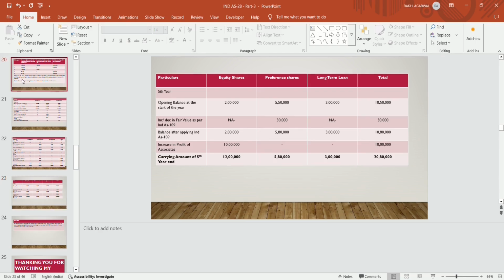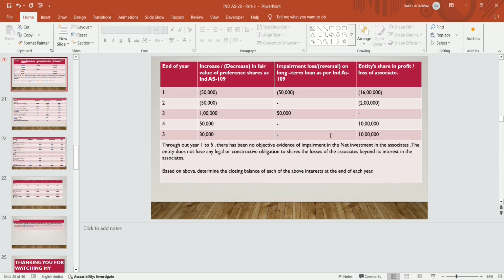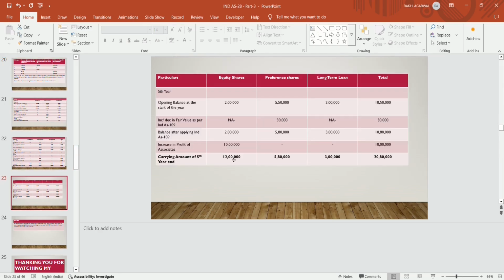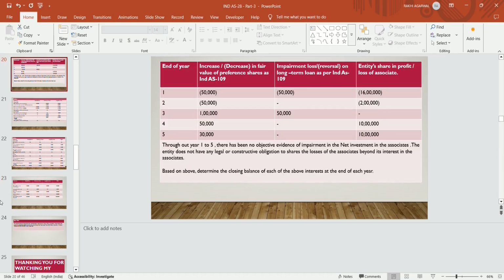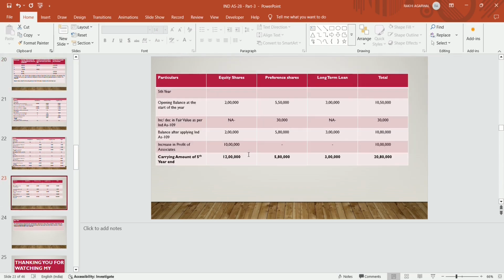In year 5 there is increase in fair value by 30,000. There is no impairment loss, no reversal, and there is a profit related to associate of 10 lakh. Now balance after applying Ind AS 109 becomes 2 lakh in case of equity. In case of preference share it becomes 5 lakh 80,000, and in case of loans it becomes 3 lakh. There is an increase in profit of associate in year 5 by 10 lakhs. So all the profits are given to the equity shareholder, because now there is no left out balance available to adjust. Whatever the profit is available is to be given to the equity shareholder.